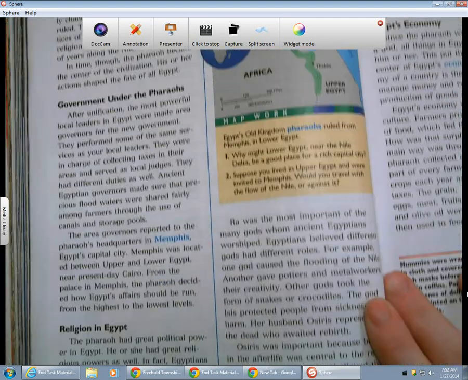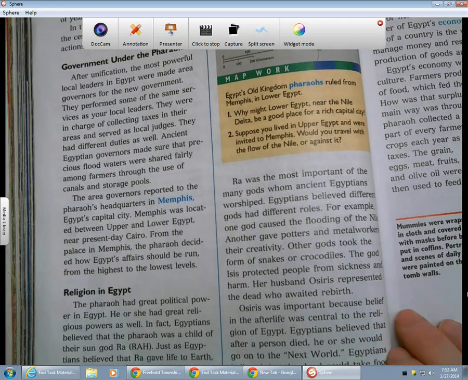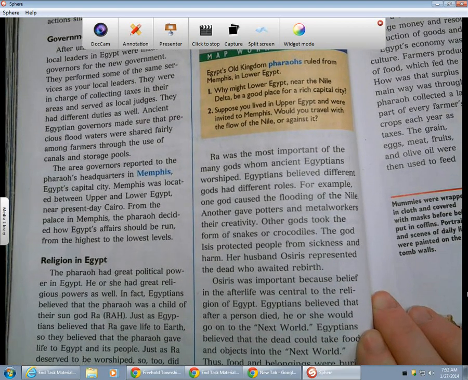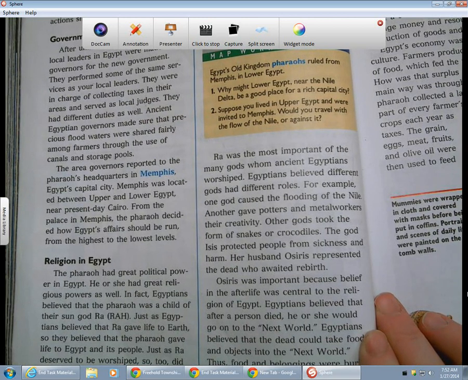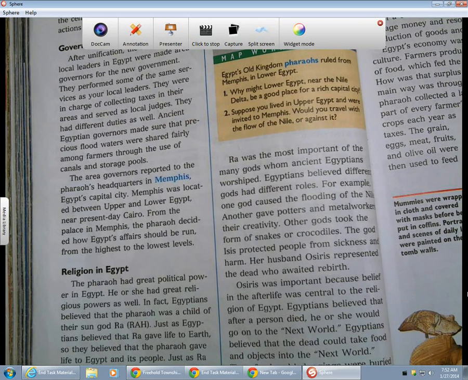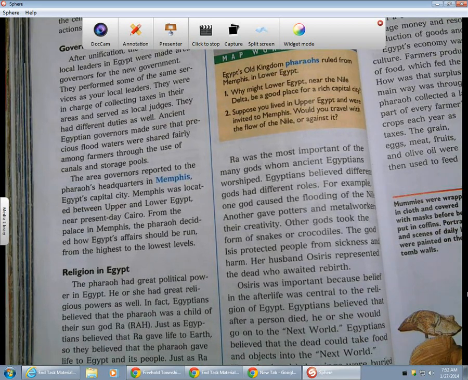Ra was the most important of the many gods whom ancient Egyptians worshipped. Egyptians believed different gods had different roles. For example, one god caused the flooding of the Nile. Another gave potters and metalworkers their creativity. Other gods took the form of snakes or crocodiles. The god Isis protected people from sickness and harm.